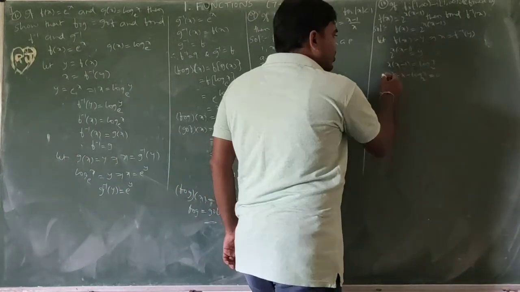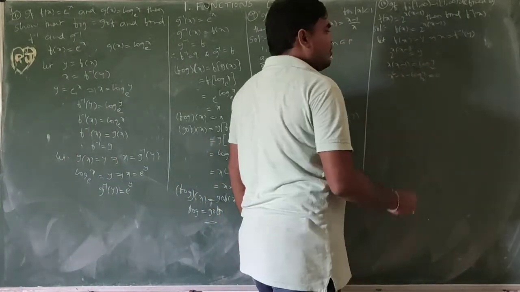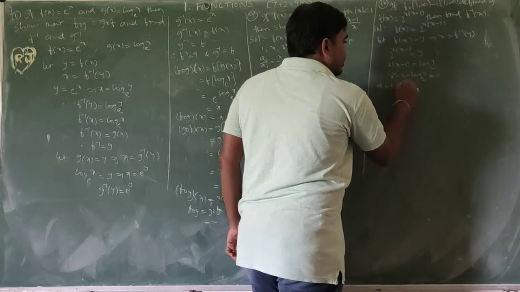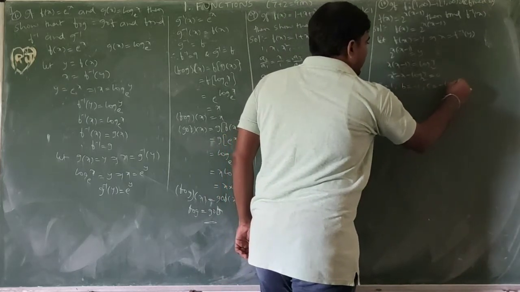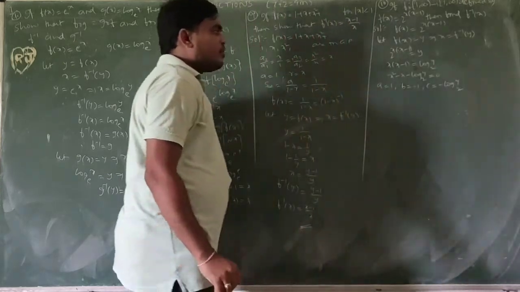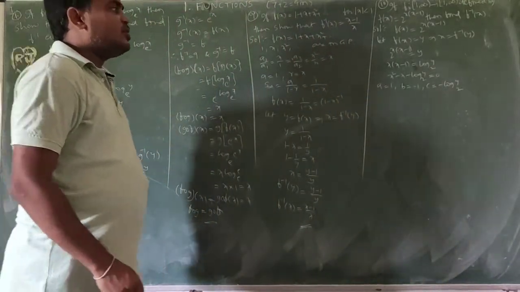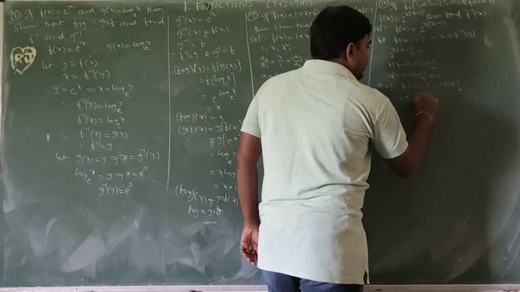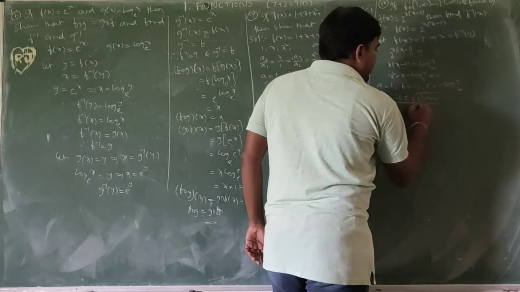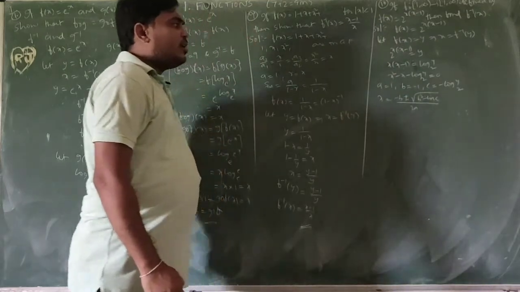So this is a quadratic equation in terms of x, with a equal to 1, b equal to minus 1, c equal to minus log y base 2. Formula: x equal to minus b plus or minus under root b square minus 4ac by 2a. So this is the formula.